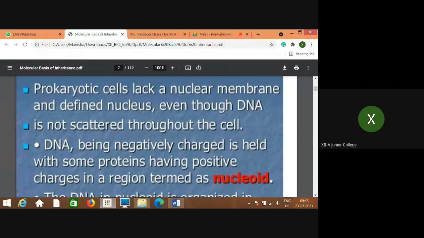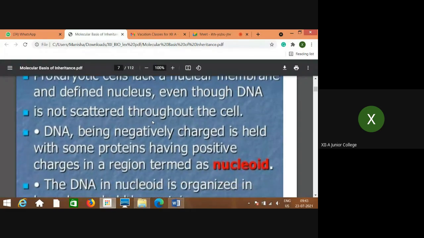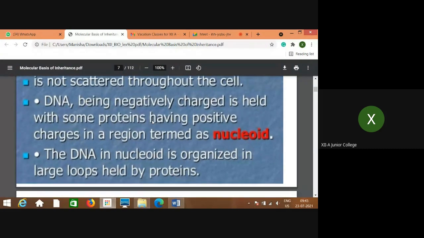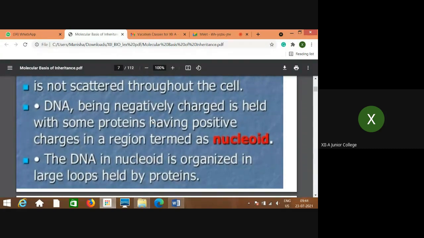DNA, being negatively charged, is held with some proteins having positive charges in a region termed the nucleoid in prokaryotes.